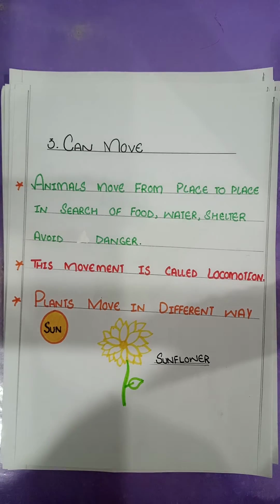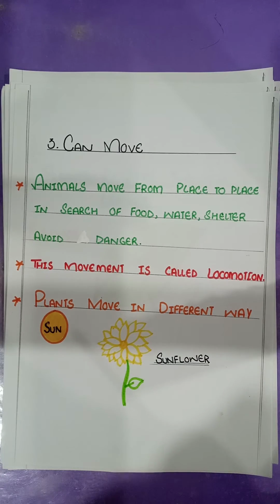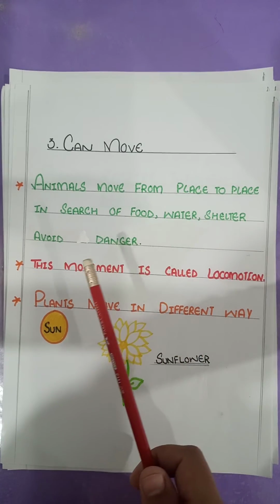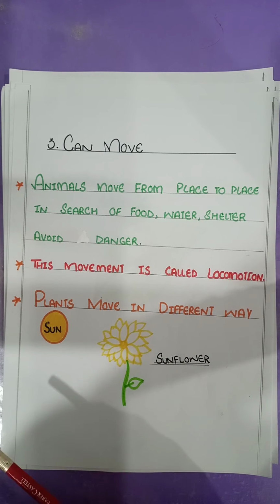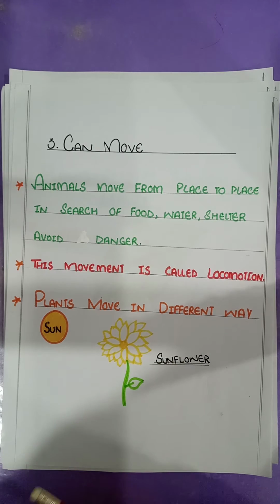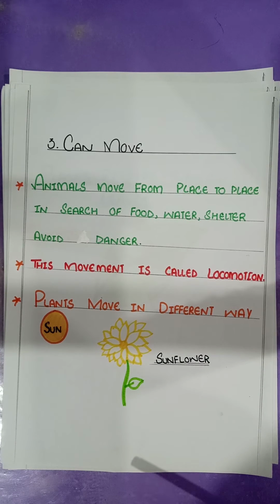Number 3, all living things can move. Animals move from place to place in search of food, water, shelter, and to avoid danger. This movement is called locomotion. As plants cannot move, they are fixed in their place, but they can move in a different way.